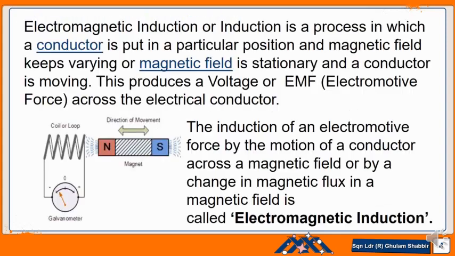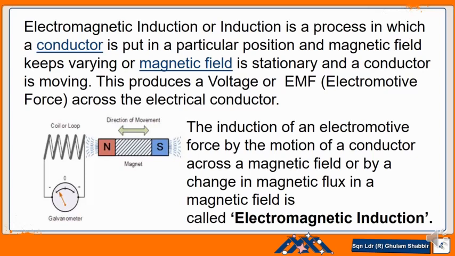So the definition of electromagnetic induction is a process in which a conductor is put in a particular position, like in this example a coil with the galvanometer, and the magnetic field keeps varying. The bar magnet is moving to and fro, or in other words, the magnetic field is stationary and we keep the magnet stationary and move the coil to and fro.